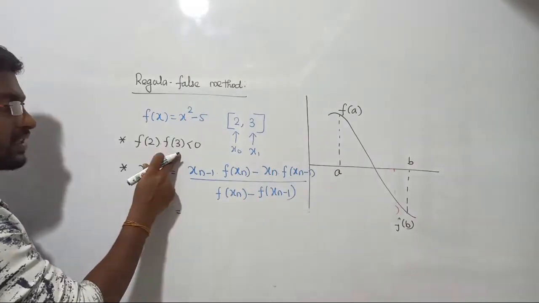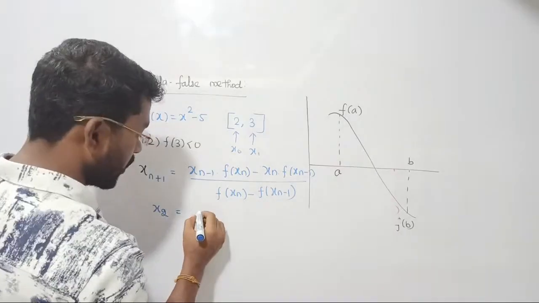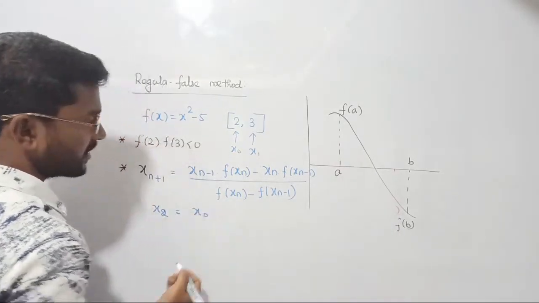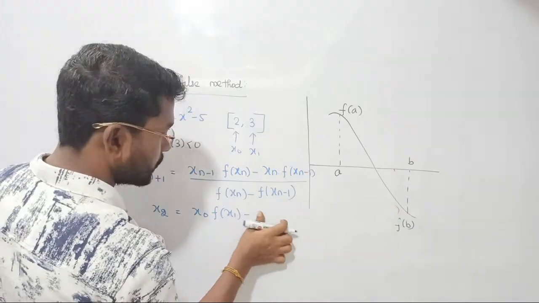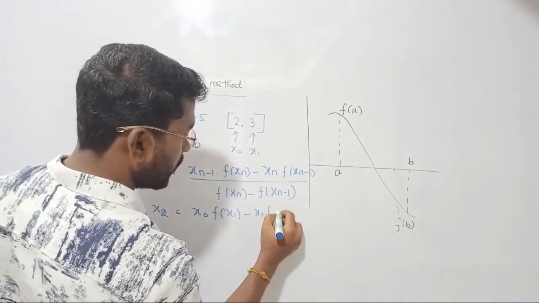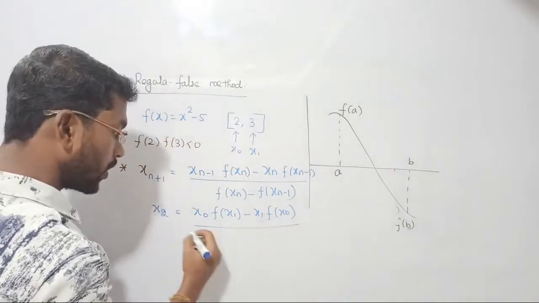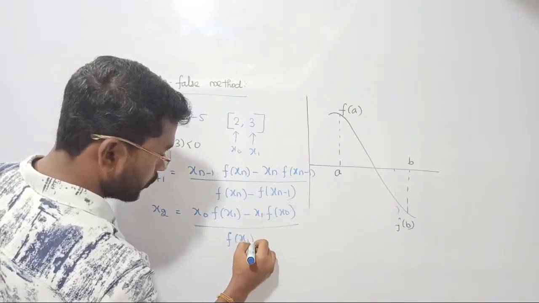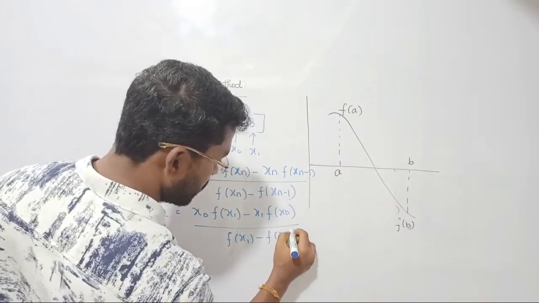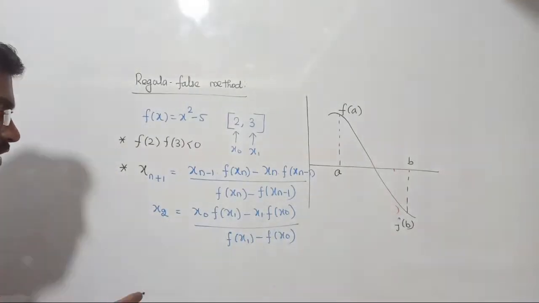Now if these two are x0 and x1, then the next root is x2. So for n you put 1, that's all. If you put n equal to 1, you can consider that as x0. Directly we can write x0 into f of x1 minus x1 into f of x0. In the denominator also we are going to consider f of x1 minus f of x0. You are just supposed to substitute these values. So let me continue further.